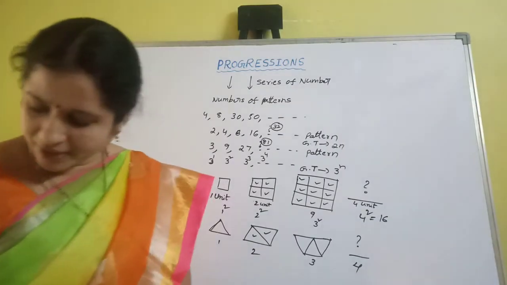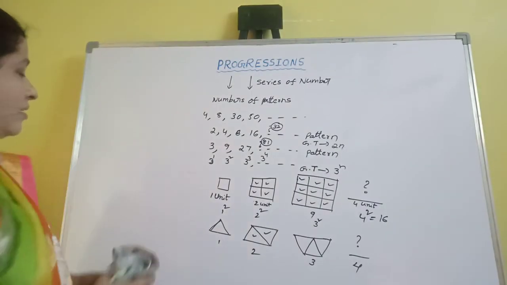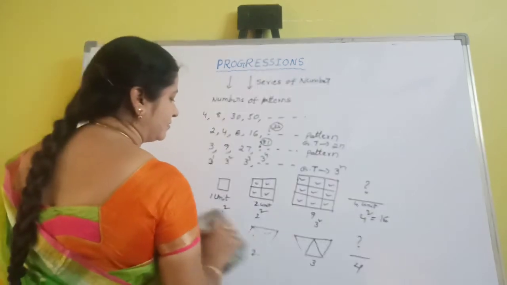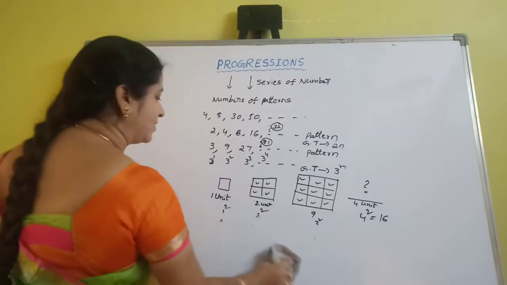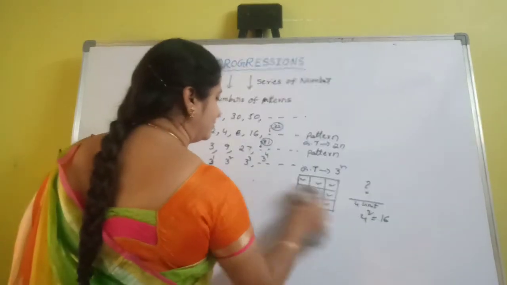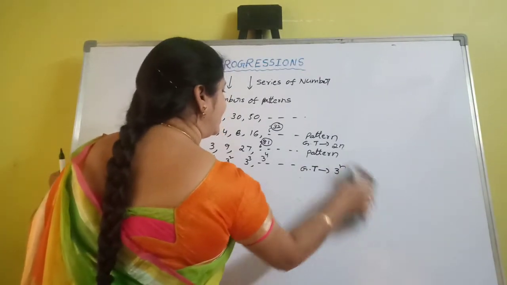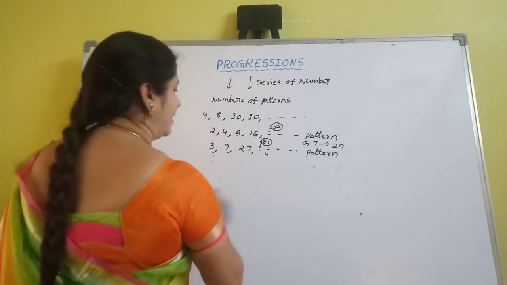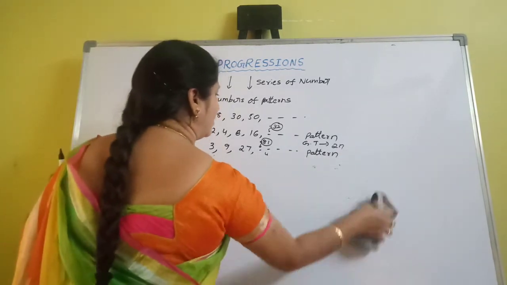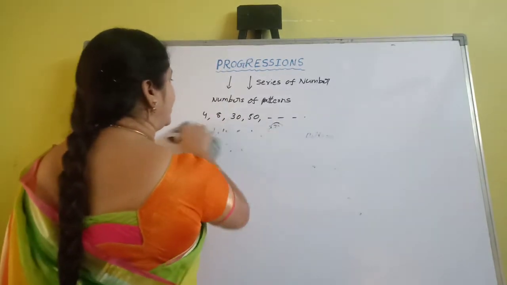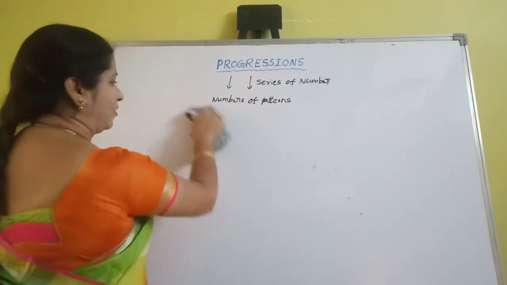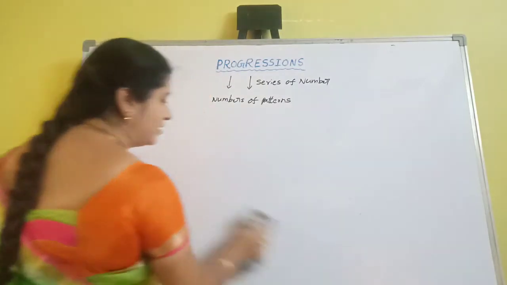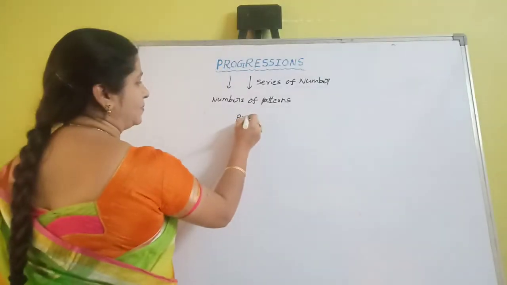The next topic is types of progressions. How many types of progressions are there? Mainly there are 2 types. The first one is arithmetic progression and the second one is geometric progression.